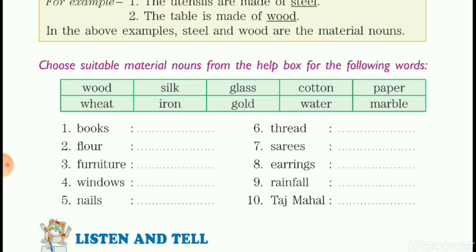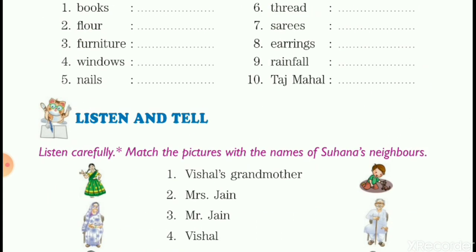The rainfall, water. Then have you all seen the Taj Mahal? It's a beautiful monument made up of marble, white marble, children. So, Taj Mahal is made up of marble. Again, I repeat: books, paper; flour, wheat; furniture, wood; windows, glass; nails, iron; thread, cotton; sarees, silk; earrings, gold; rainfall, water; Taj Mahal, marble. Hope material nouns are clear to you.